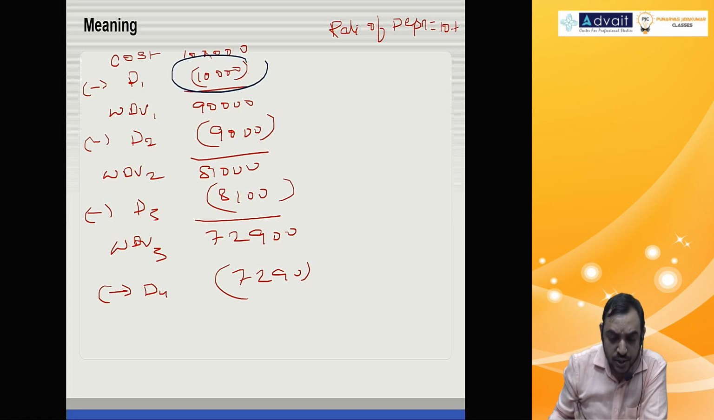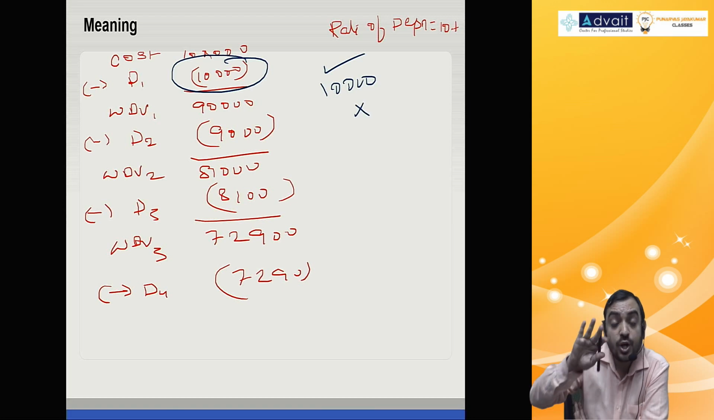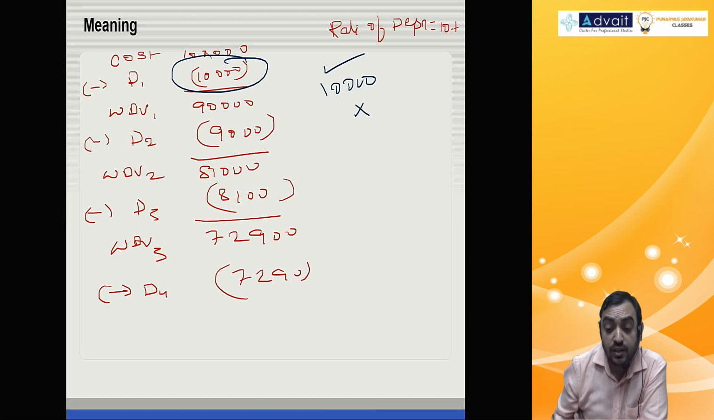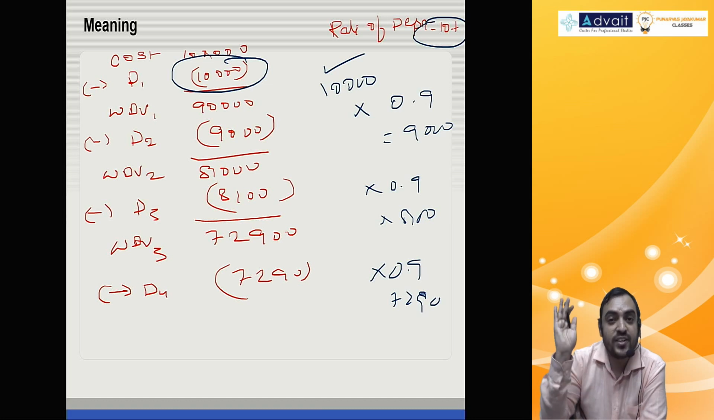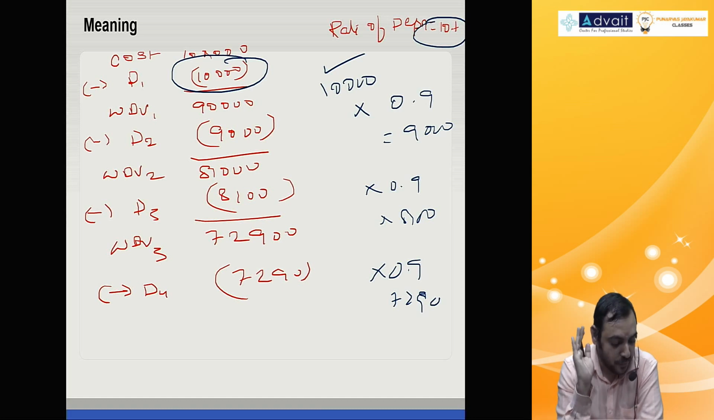First year depreciation you calculate 10,000. Then multiplied by 1 minus rate of depreciation. So 1 minus 10% means 0.9. You get 9,000. Again multiplied by 0.9. You get 8,100. Again multiplied by 0.9. 7290 and so on. So that is the shortcut for computing depreciation under WDV method.